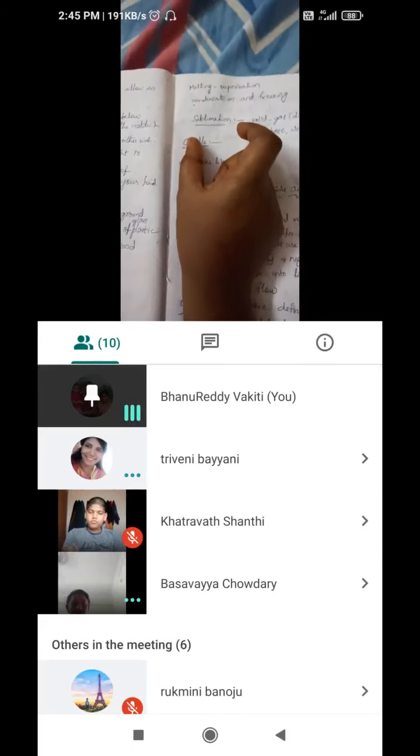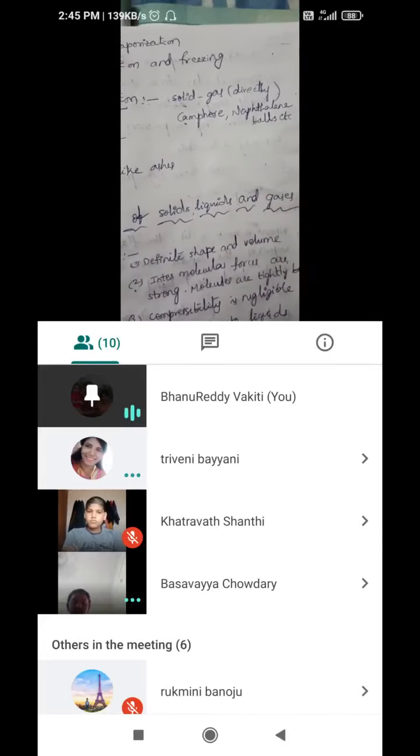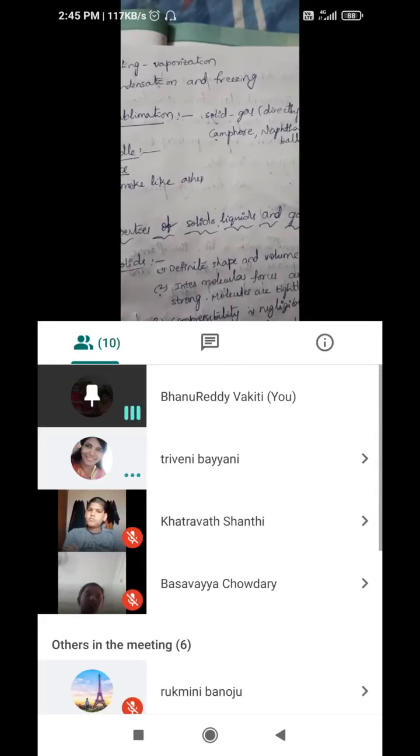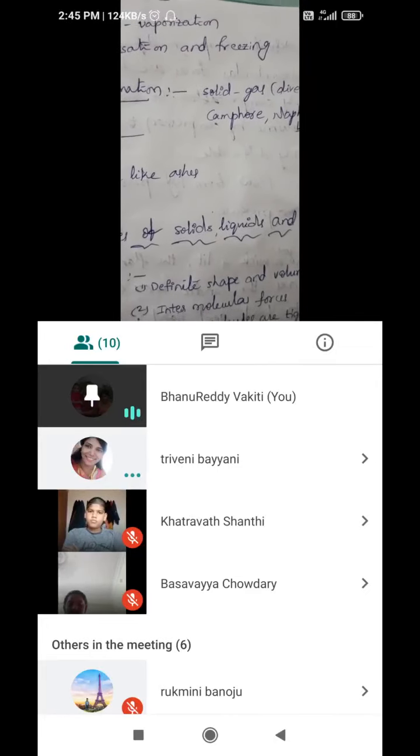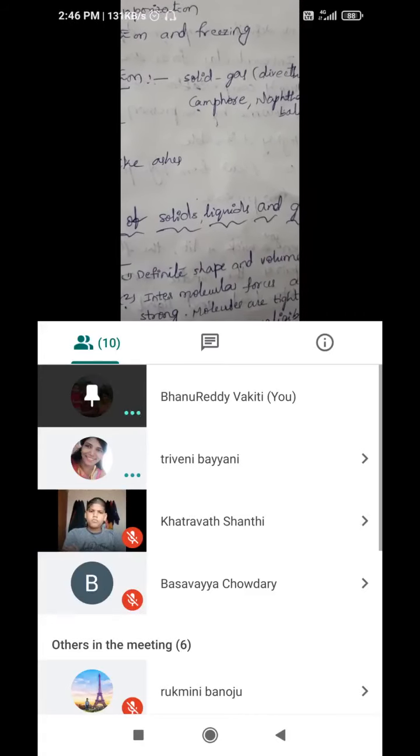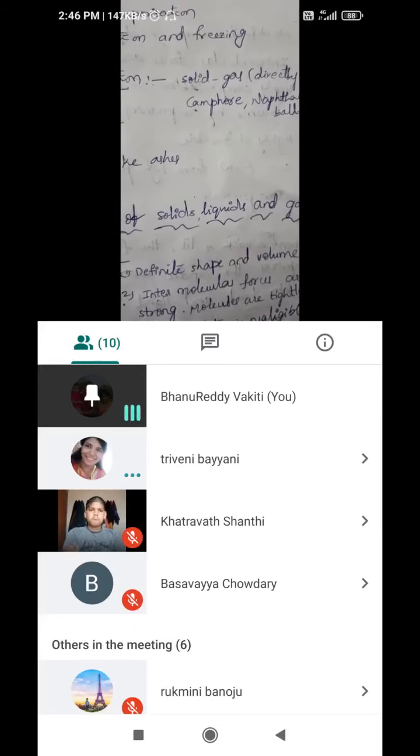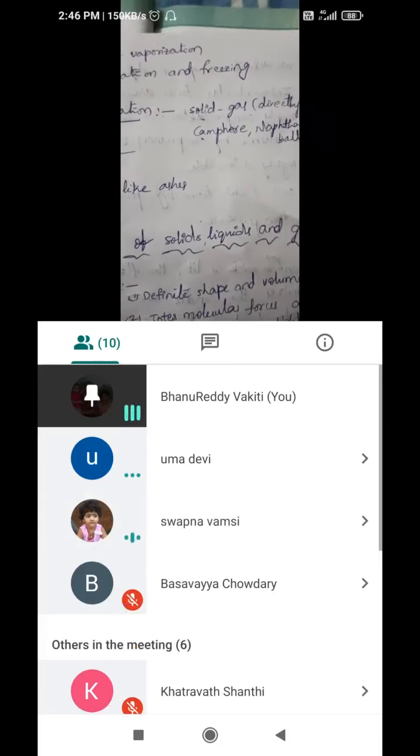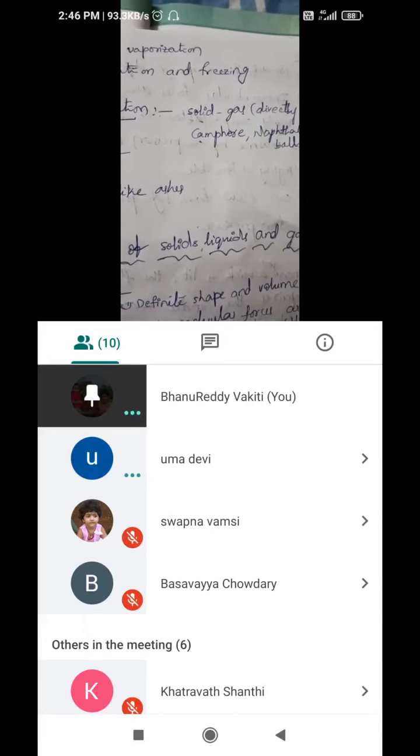Here, sublimation is another thing I want to tell you. Some objects or materials will become directly solid to gas without going to the liquid state. For example, camphor or naphthalene balls. Did you observe them? In the clothes we place white color balls. Yes, naphthalene balls. Those directly become solid to gas.